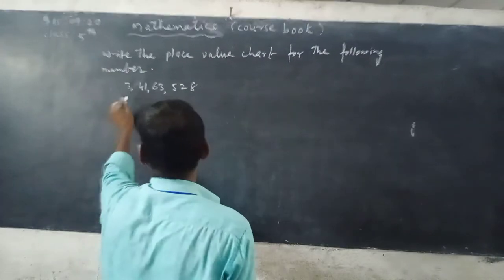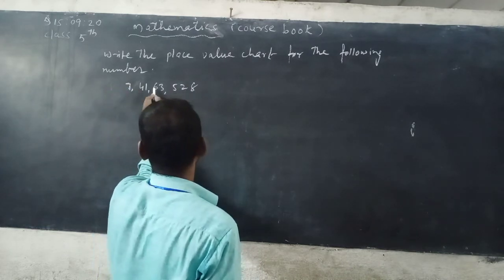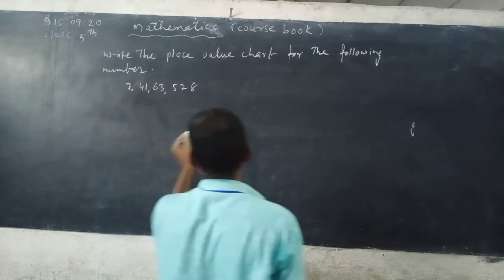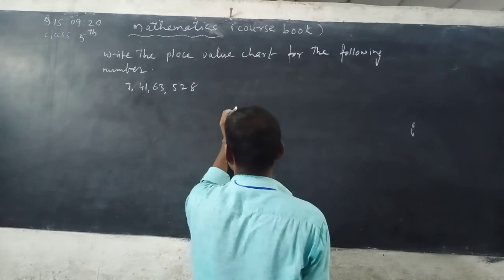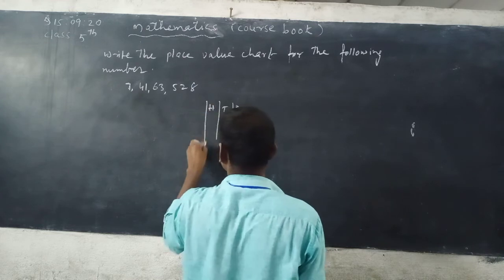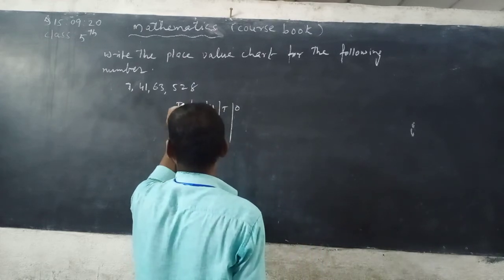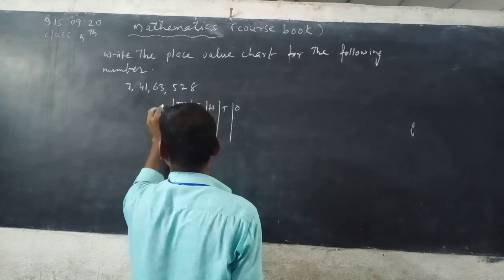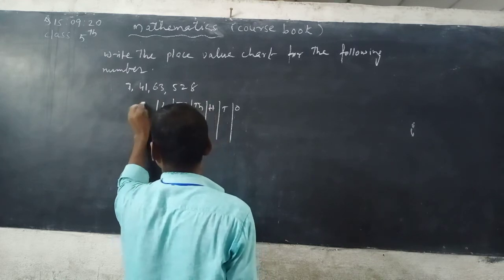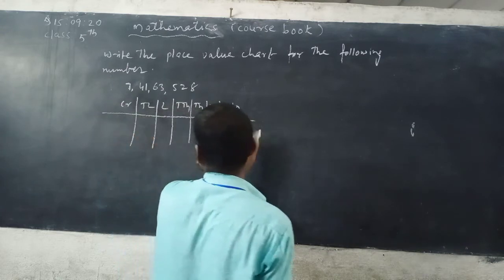See here, ones, tens, hundreds, thousand, 10,000, lakh, 10 lakh, crore.